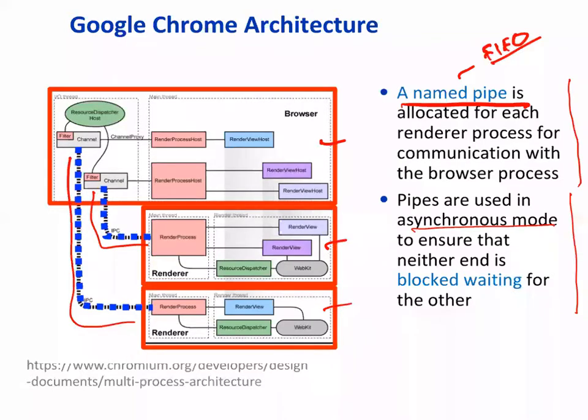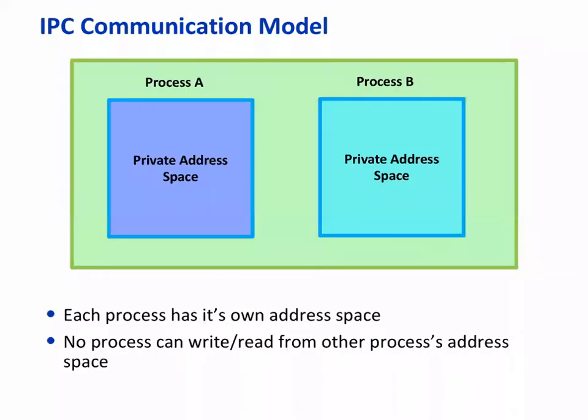Okay, all right. Now here is the question that you asked. If process A wants to communicate with process B and their address spaces are independent, how do we do it then?